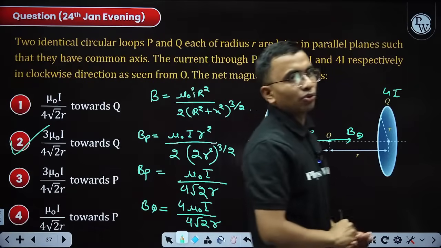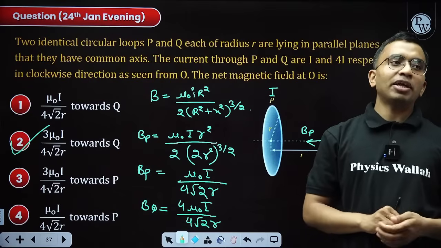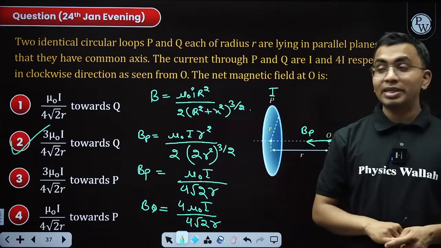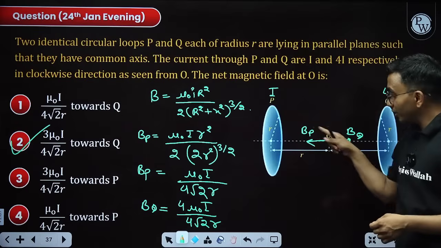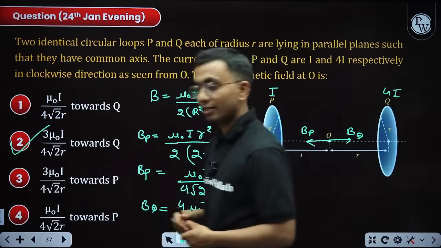Resultant will be towards q. Now here many of the students can be confused by reading this statement. Okay, it is clockwise, both are clockwise as seen from O, so that part has to be understood very nicely.